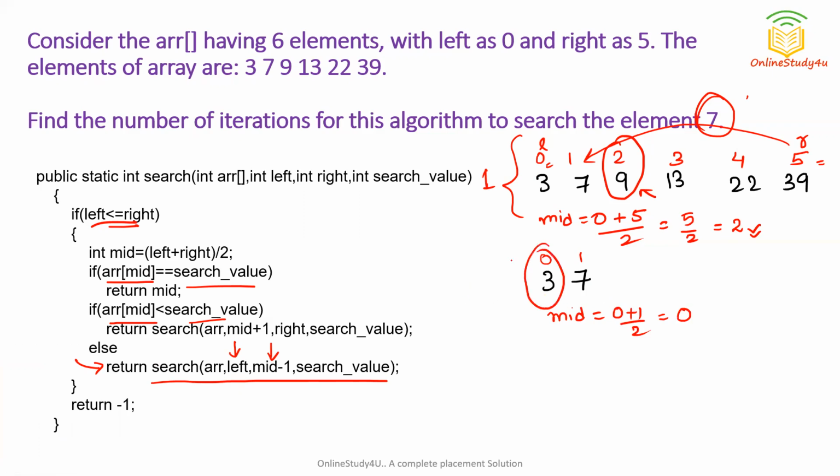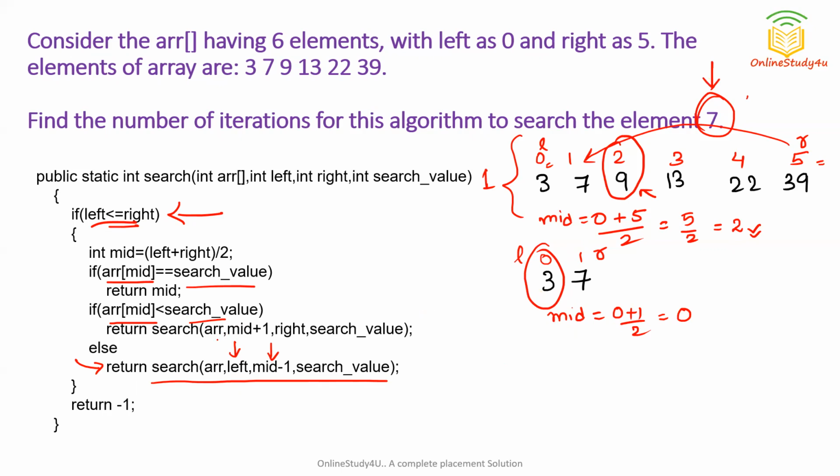Now this part is what? Mid, and this is left and this is right. So you can see our mid is equal to left. This will be repeated until left is less than right. So you can see left is 0, right is 1. So it is true. So now what will happen? We will check: is mid equal to the data? No, the data to be searched is 7, but the mid value is 3. So we have to move right because the value is greater.